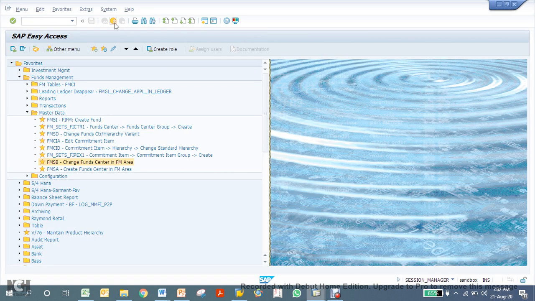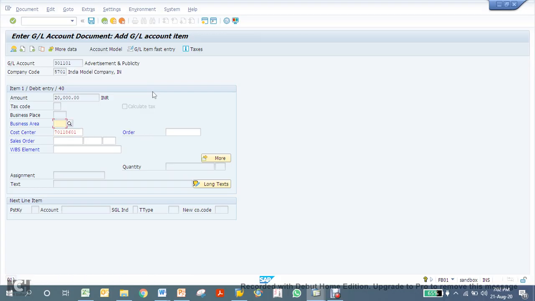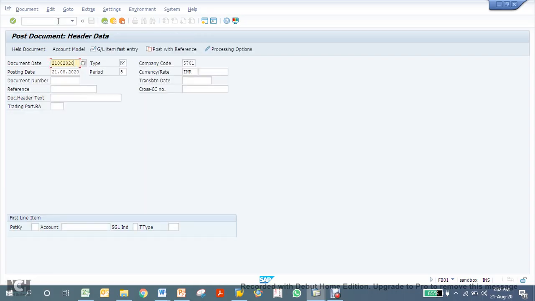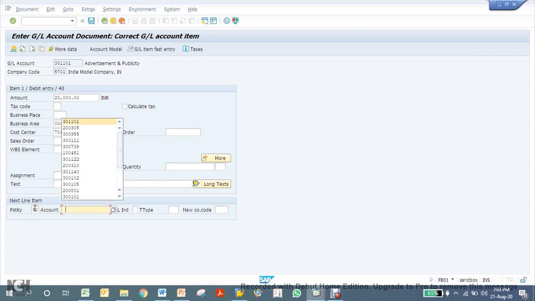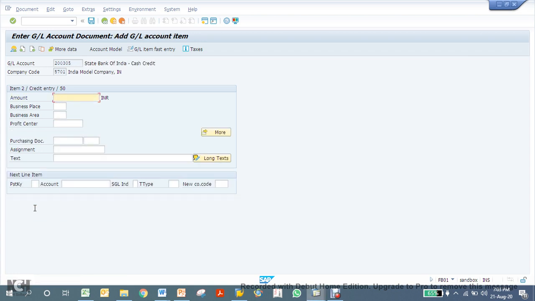Okay, so let me go back. I'll have to do it again, I think. Let me start again. NP01. So now it should allow me to post the transaction. So let's put 20,000. See, now that error message has gone. Let me put balance account star. So now I can save it.